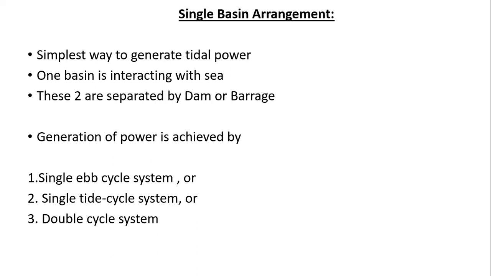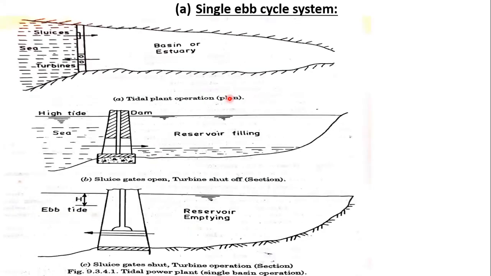Generation of power is achieved by any of three arrangements. The first is the single up cycle system, the second is the single tide cycle system, and the third is the double cycle system. We can go through these three types of arrangements in the single basin arrangement. The first one is the single up cycle system, and this is its diagram.